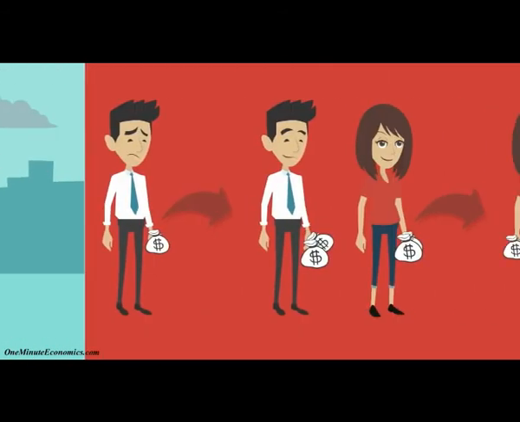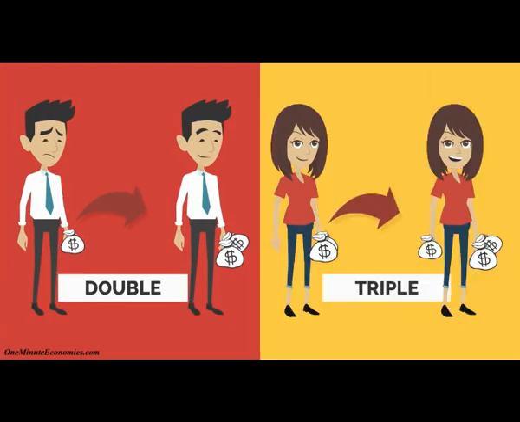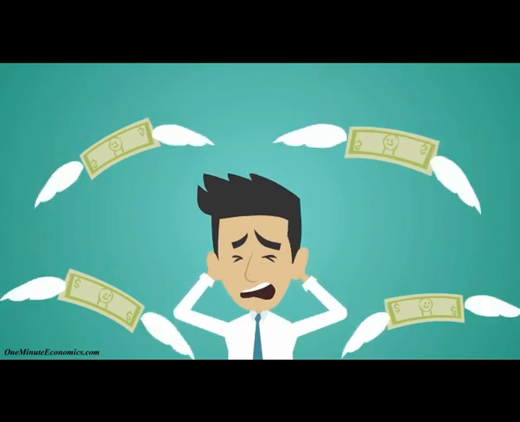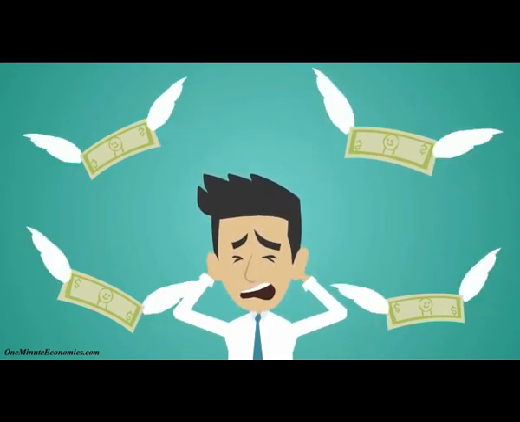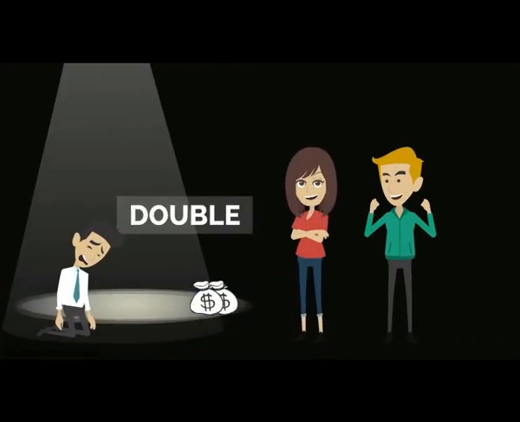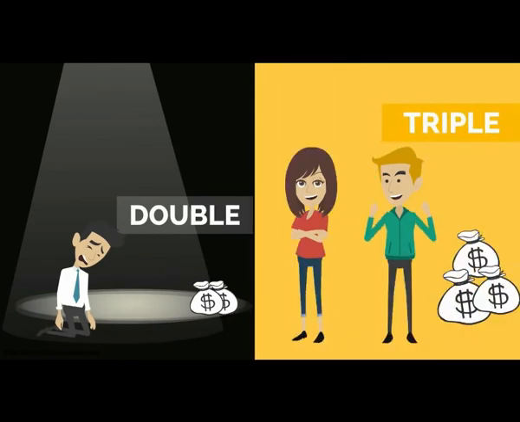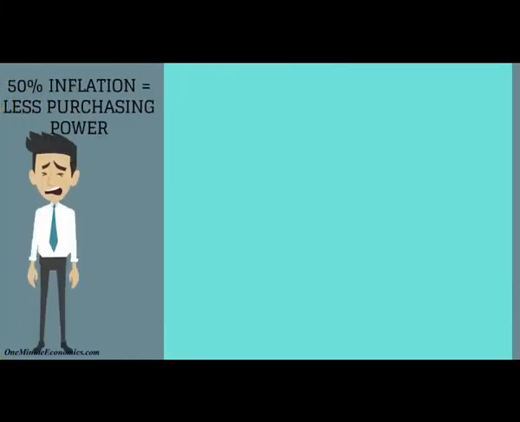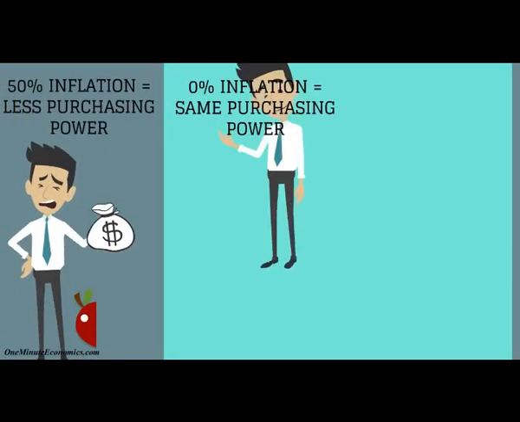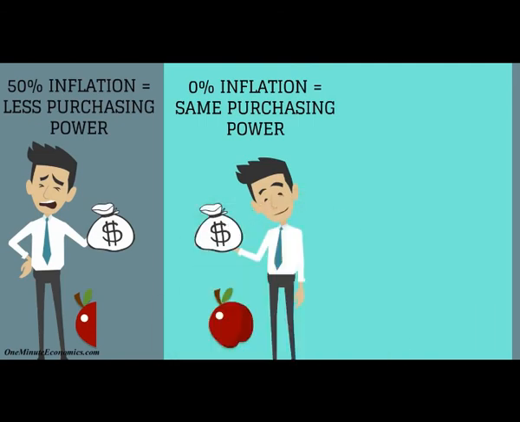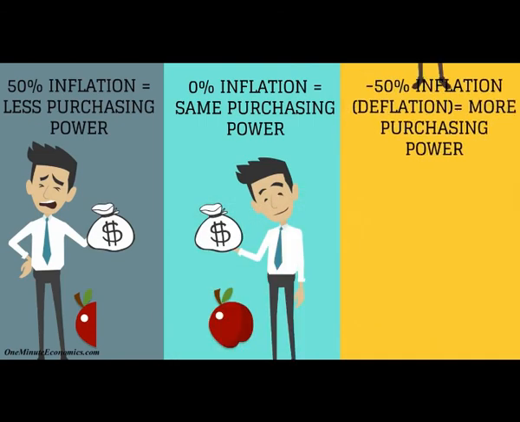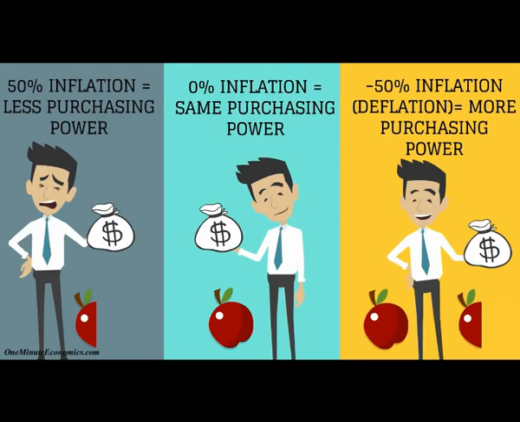Let's take things one step further. What if your income doubles, but the income of everyone else triples? In that case, you'd actually become poorer. Why? Because making 2 times more money is not enough to keep up with everyone else, who now makes 3 times more. If there's an overall increase in the price of goods and services of X% this year, you have to earn at least X% more than last year to avoid becoming poorer in real terms.